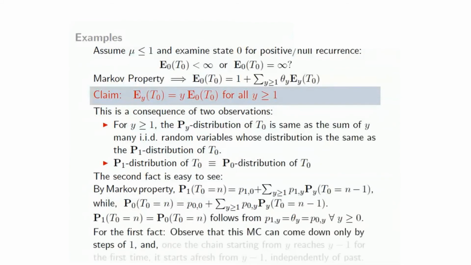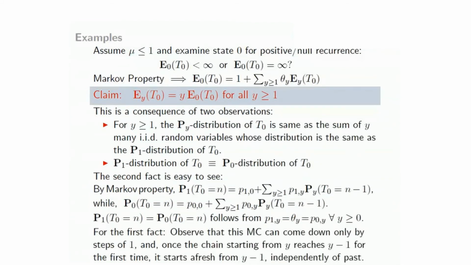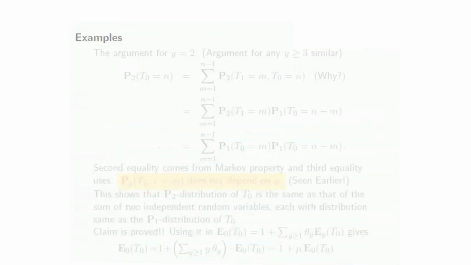For the first fact, observe that this Markov chain can come down anytime only by steps of 1. And once the chain starting from y reaches y minus 1 for the first time, it starts afresh from y minus 1, independently of what has happened in the past. That is the Markov property. So let's see the argument for y equal to 2, and the argument for any y is similar.